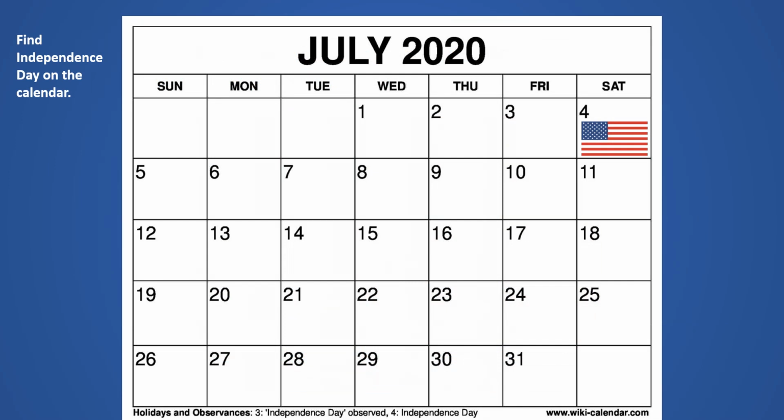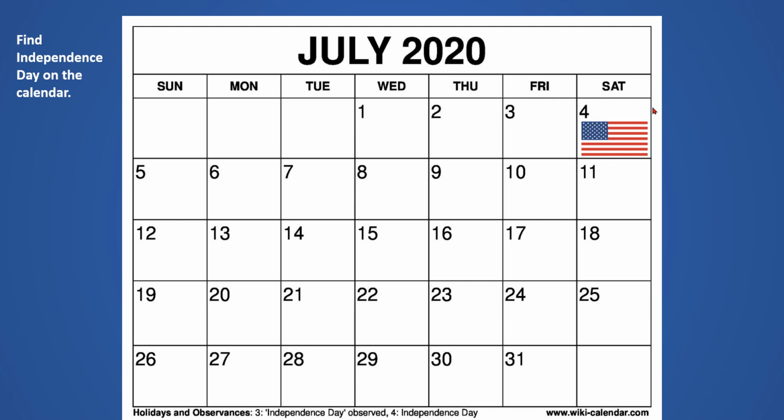So, here is the July 2020 calendar. We are not in July yet at the making of this video, but I still would like you to pause the video if you need to, and I want you to point to Independence Day on this calendar. Where is that holiday we're talking about? You can pause it and point to it. I am going to go ahead and show you. July 4th, or Independence Day, is right here.